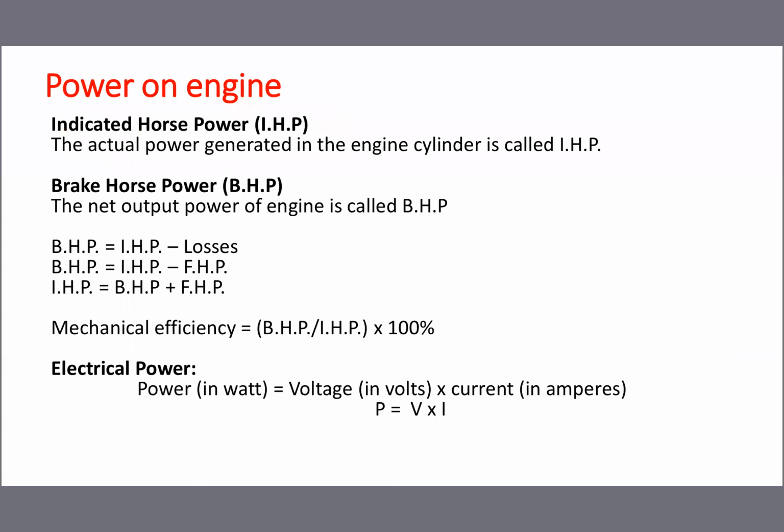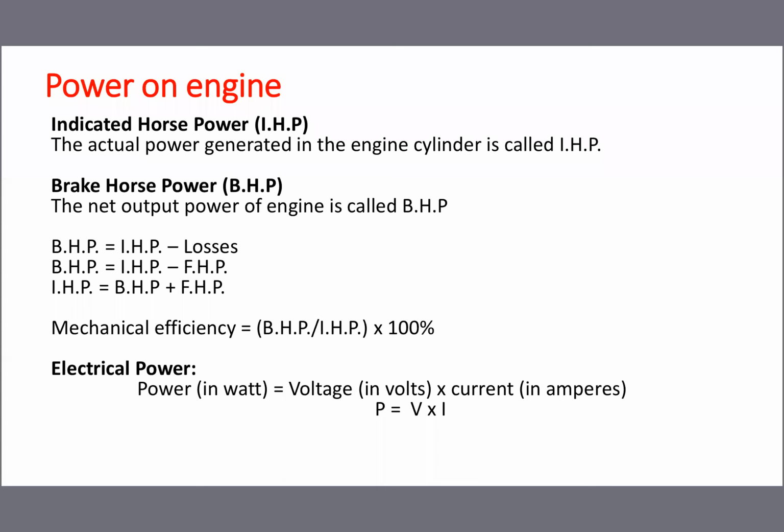Then go for power on engine. Engine means a two-wheeler, four-wheeler, the vehicle. The vehicle contains the engine, and in that engine we are generating or producing the power, whether it is a petrol engine or a diesel engine. Inside the engine, cylinders are available.